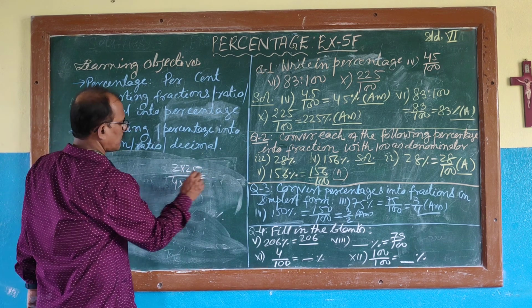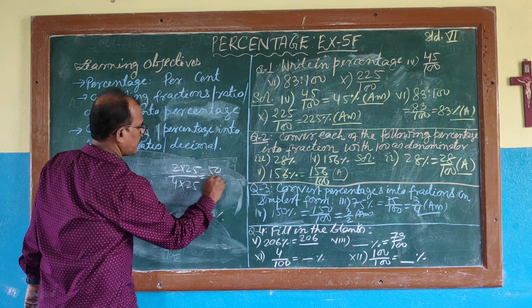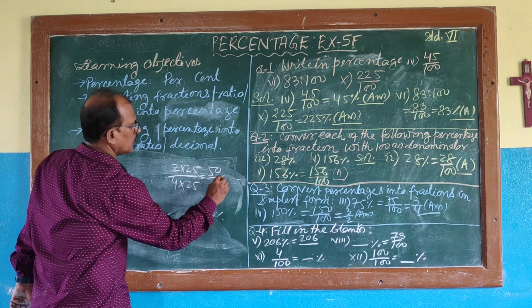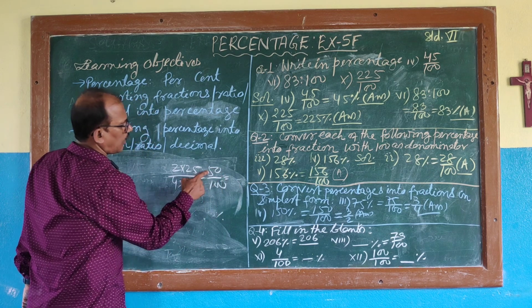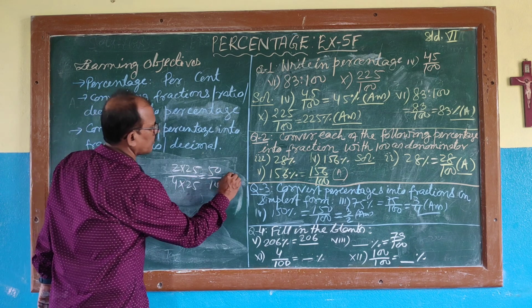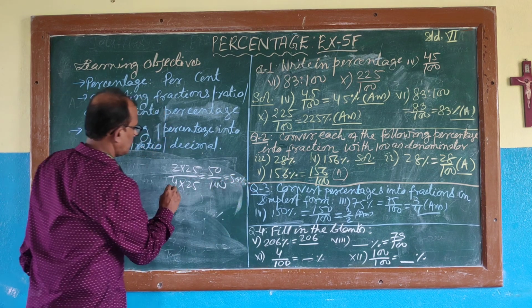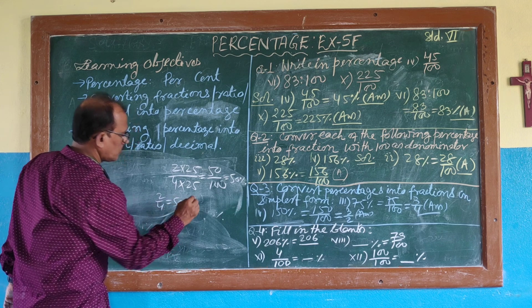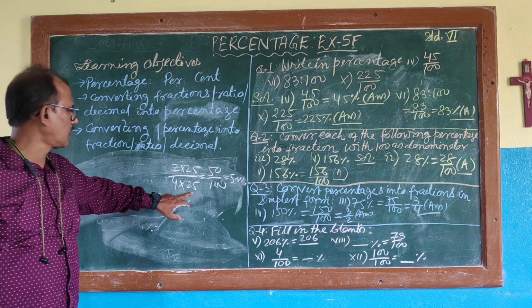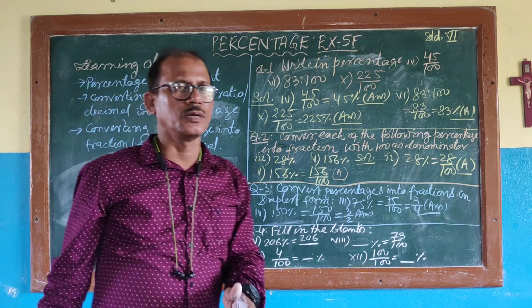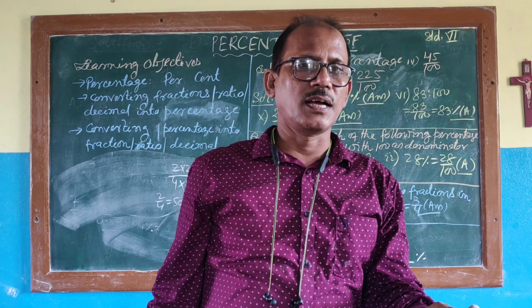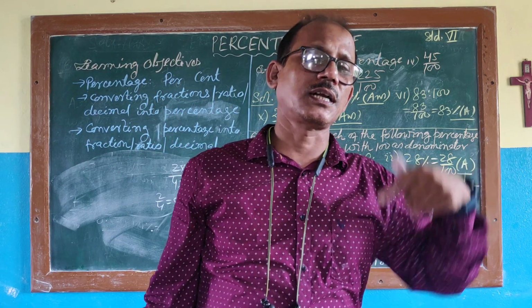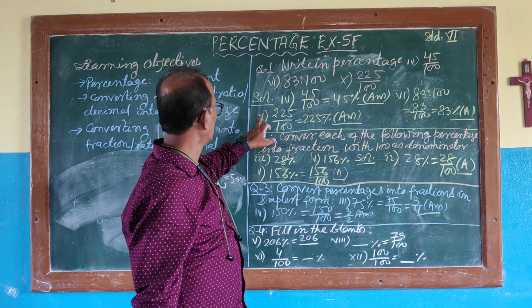So this will become 50 by 100. Now the denominator is 100, so the percentage is 50%. So 2 by 4 is equal to 50%. You understand? So make the denominator 100. Multiply something with the denominator; if it becomes 100, multiply that same thing with the numerator, and that much will be the percentage. That is what we have done.